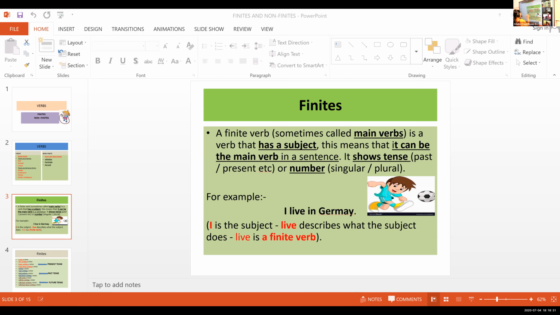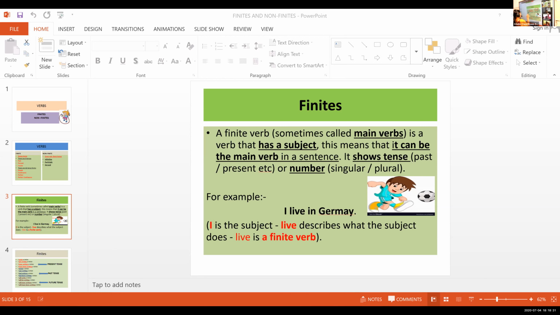And the second point: a finite verb has a subject. If there is no subject, there is no finite verb. For example, he speaks.